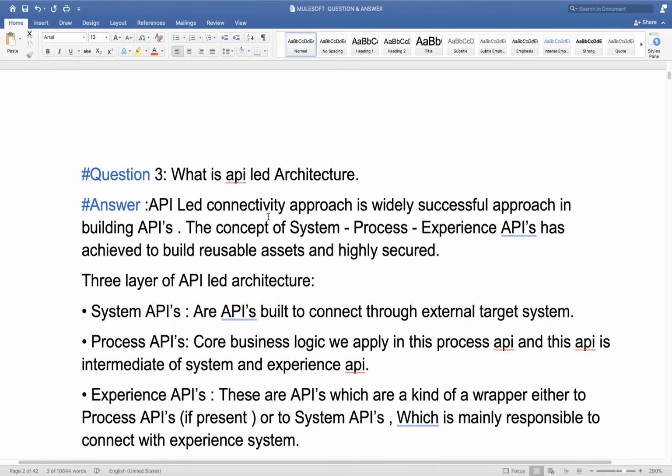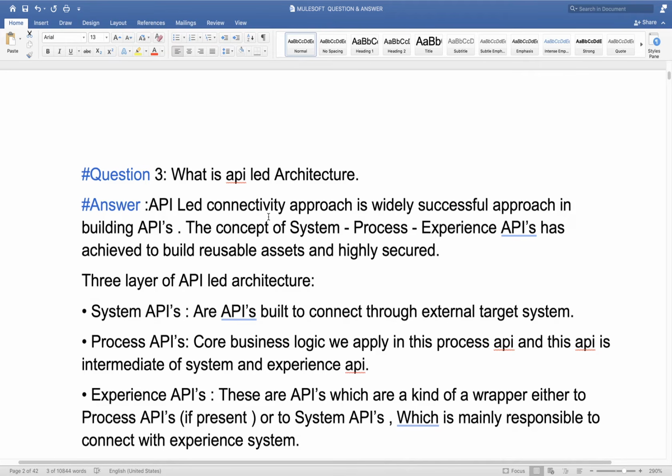And the experience layer, or experience API, we use to expose our API to external systems. It is responsible for providing the response to the external world.